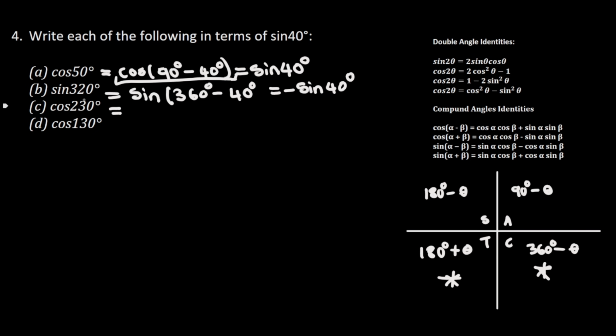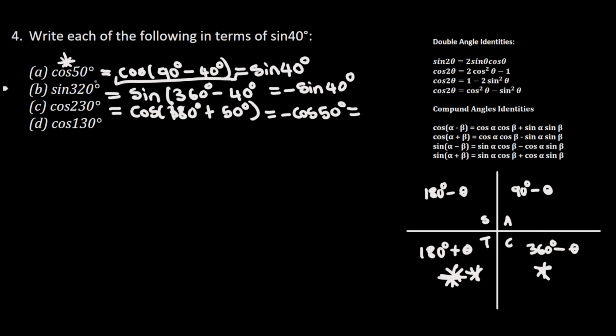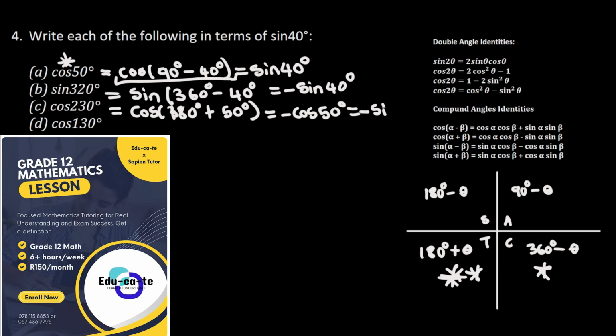So we know that 230 degrees can be found here in the third quadrant. So this is going to be cos of 180 degrees plus 50 degrees, which is going to be equals to, now we know that in the third quadrant cos is negative, so this is going to be negative cos 50 degrees. And as we have seen here in question number 1, cos of 50 degrees is equals to sine of 40 degrees, so this will be negative sine of 40 degrees.